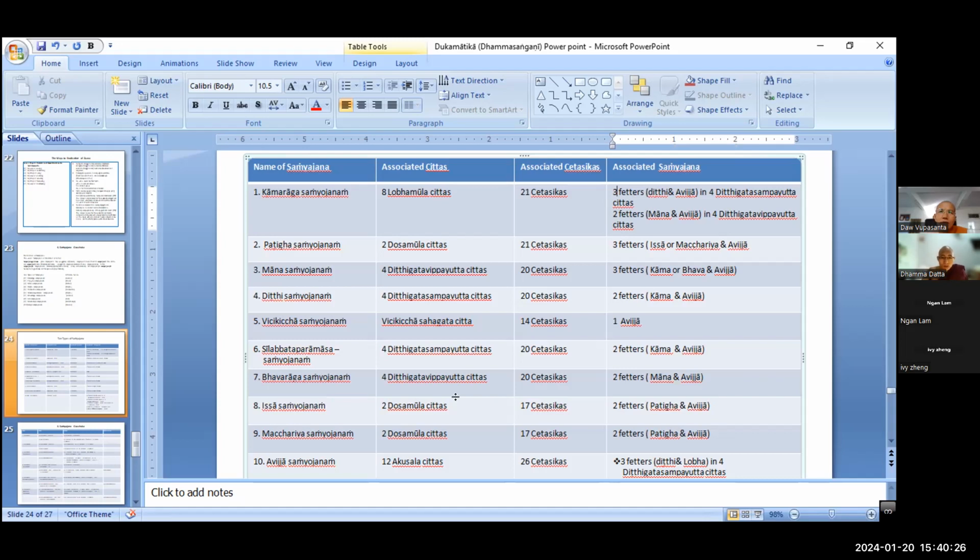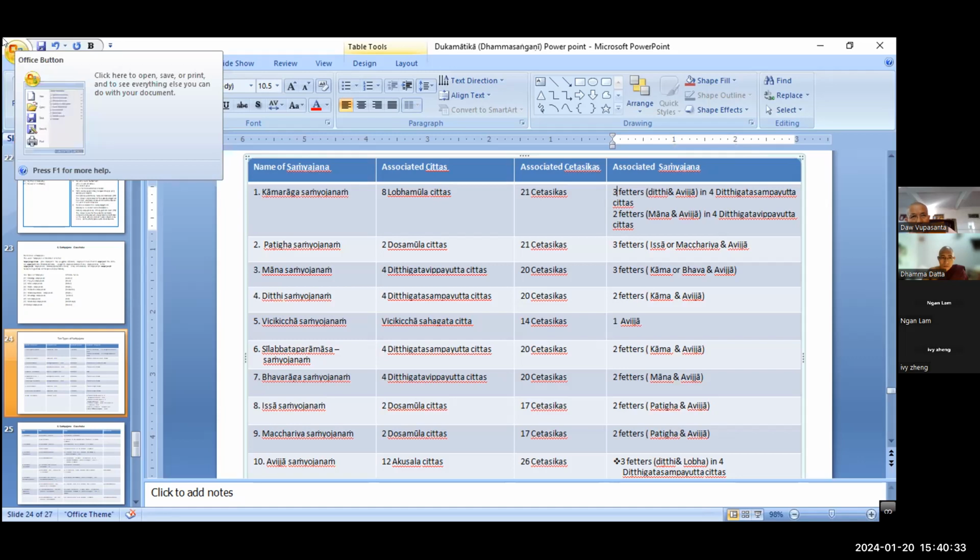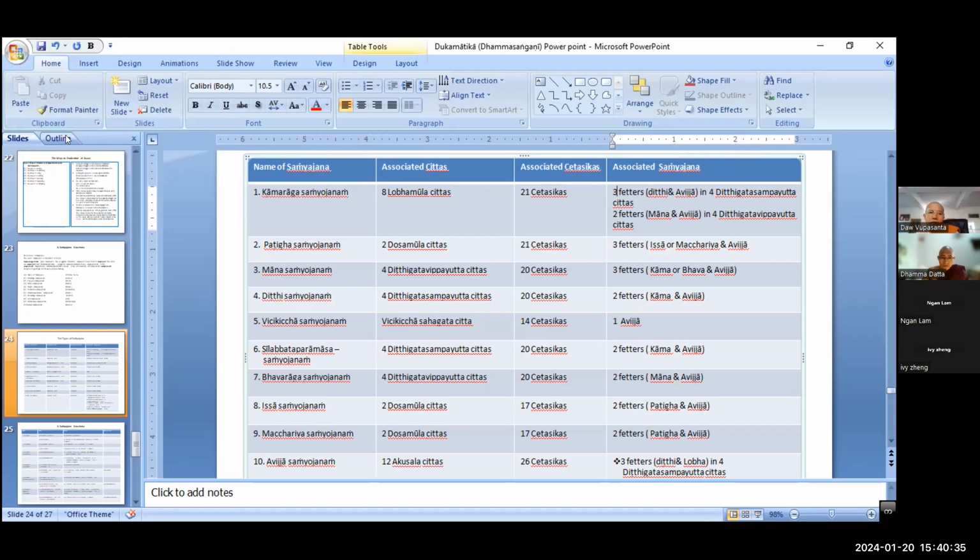Two dosa mula. Right? When we are bound by the factors of the asa, what type of jeta arise in us? One of the two dosa mula jeta. We feel unpleasant, right?